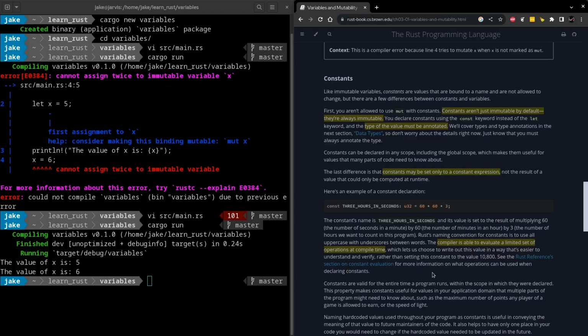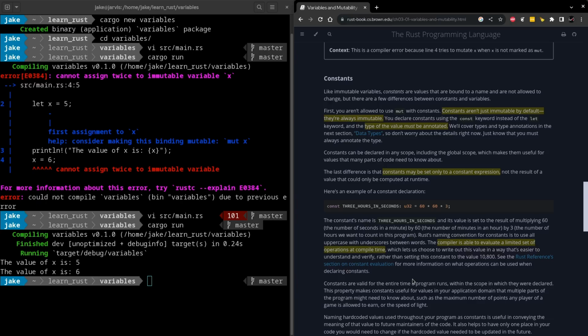Now this next section covers constants. I've highlighted a few areas that are especially important about constants, especially if you're coming from the world of Python. The first thing here is that constants aren't just immutable by default, they're always immutable. So in Python, constants are more so just a naming convention, where it's understood that you don't modify them, but there's nothing really stopping you from modifying them. The same is not true with Rust. And it looks like you can't even define a mutable constant anyway. Also, the type of the value has to be annotated when you define a constant.